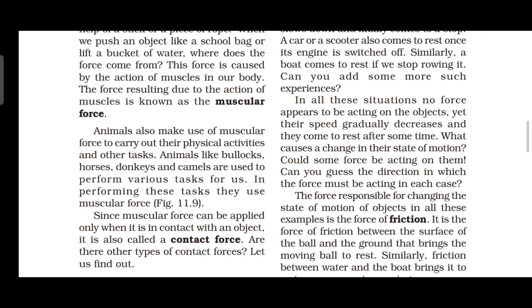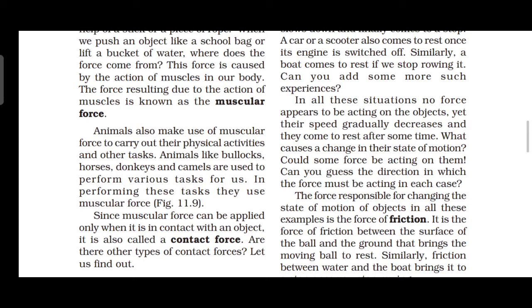In all these situations, no force appears to be acting on the object. Their speed gradually decreases and they come to rest after some time. What causes a change in this state of motion? Could some force be acting on them, or is there any direction in which the force may be acting in each case? Yes.